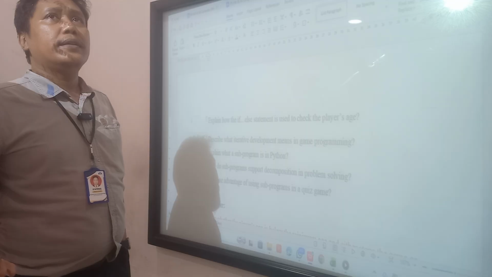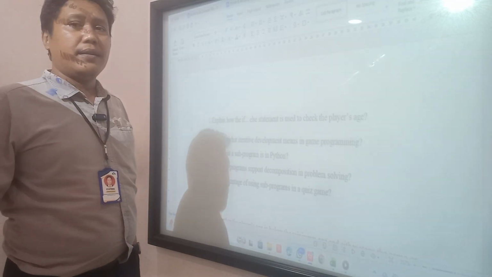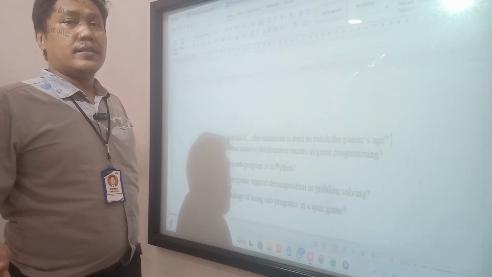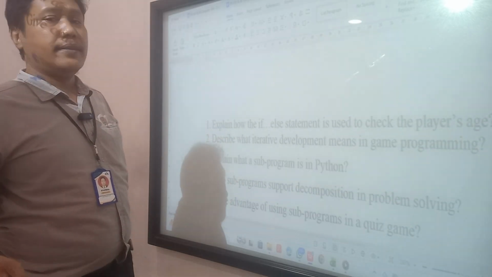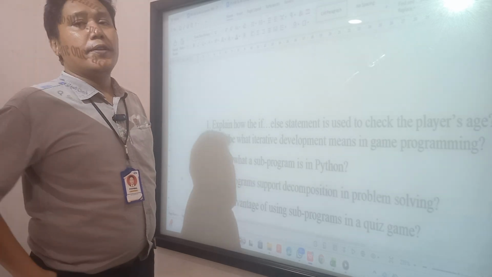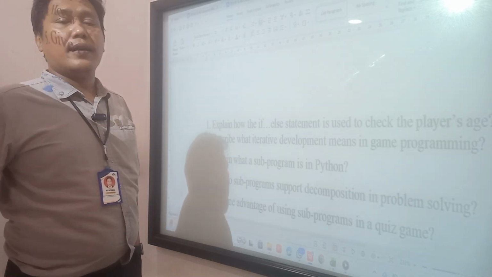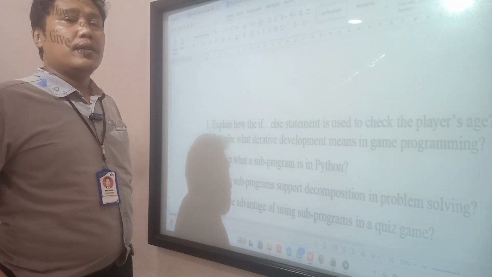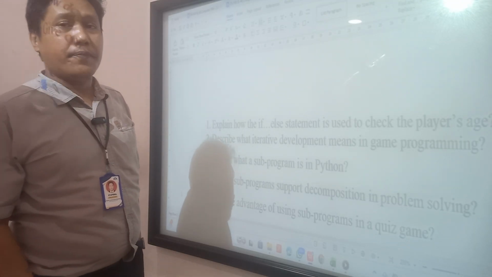If the player's age meets the condition, it is true and the program lets them use it. If the age is under the limit, the condition is false, so we reject them.